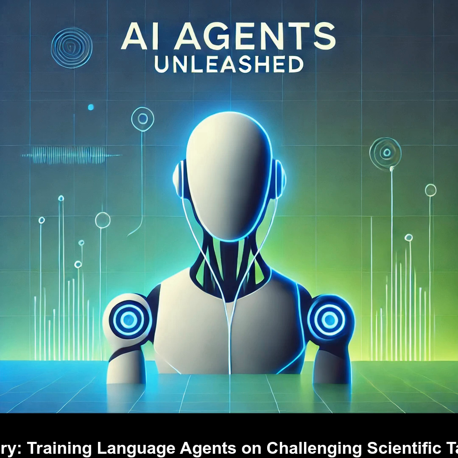Humans bring qualities like creativity, intuition, and a deep understanding of the scientific process that are difficult to program into an AI. While AI excels at processing massive amounts of data, identifying patterns, and performing complex calculations at speeds that humans can't match. Exactly. So it's not about replacing human scientists with AI.